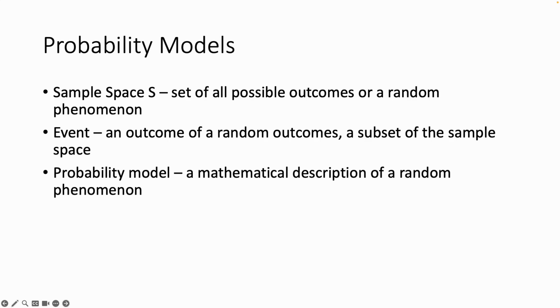Now, if you think about this in terms of statistics, we find that we're doing a study with a particular new drug, and we give this drug to 100 people, and 90 people respond favorably to the drug, meaning whatever the ailment was eliminated by the drug. Well, that's 90 out of 100. That's your probability model. That's saying 90%, or 0.9, of the people that received this drug were cured or their symptoms improved as a result of this drug. So that means you have a 90% success rate. The probability of a positive outcome is 0.9.